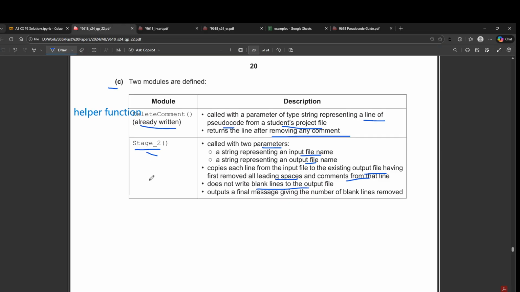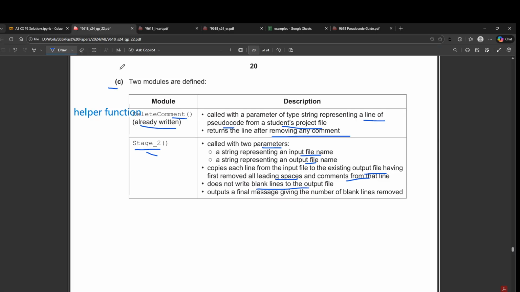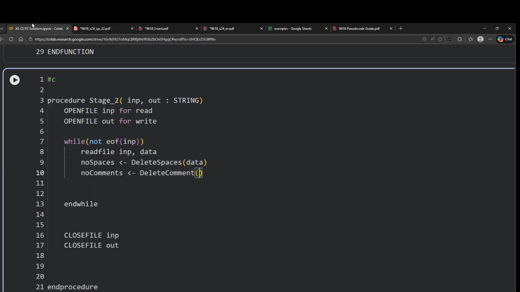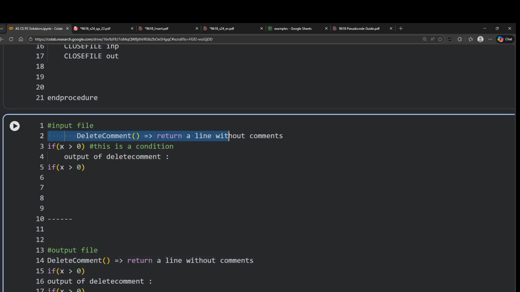And then the question says that you have to use delete comment on this as well. So let's call it no comments, and the function name is delete comment, comments I believe with an S. Okay, it's singular. So delete comment, and I apply it on no spaces. Again, what happened here: I read this line and send it into my function.